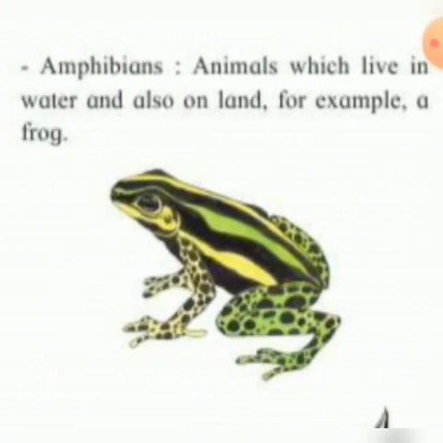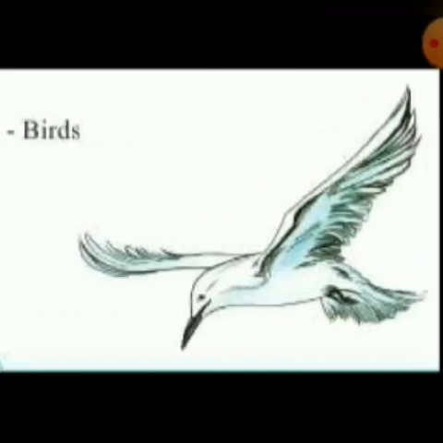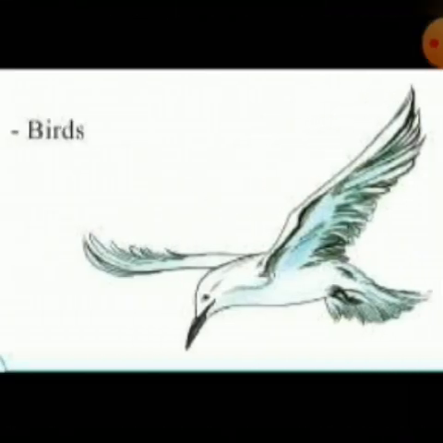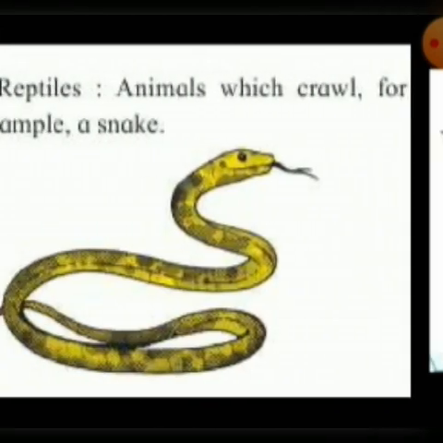Amphibians. Animals which live in water and also on land. For example, a frog. Okay, so animals which live in water and also on land, they are called amphibians. Okay, so here is given an example of a frog. So crocodile, turtle are also amphibians. Birds are also vertebrate animals.